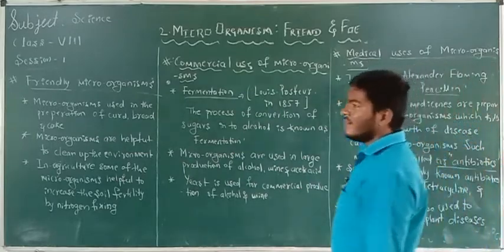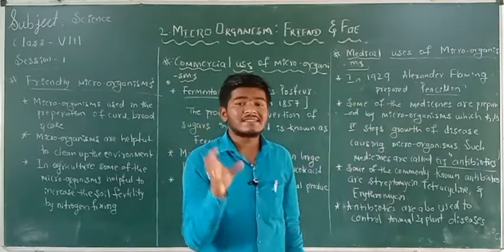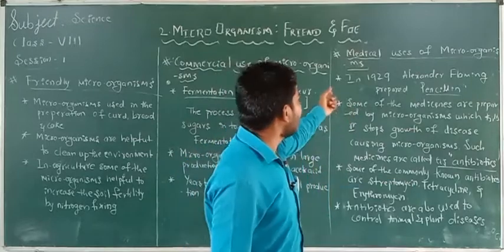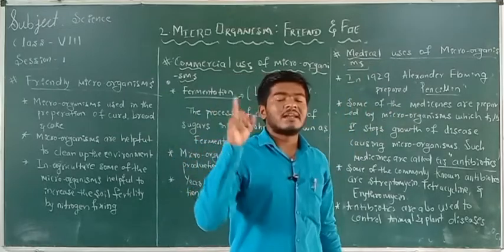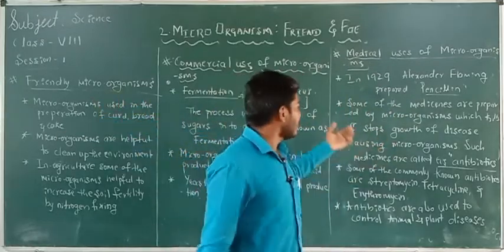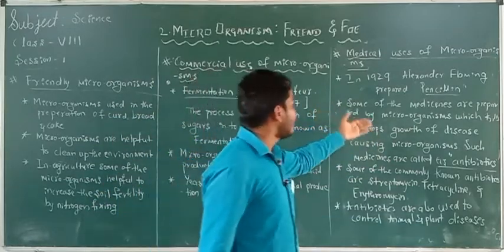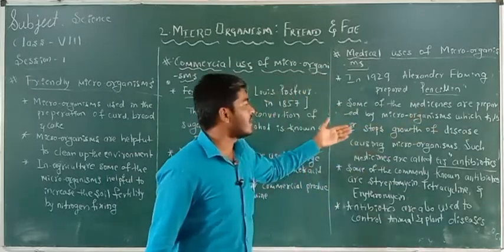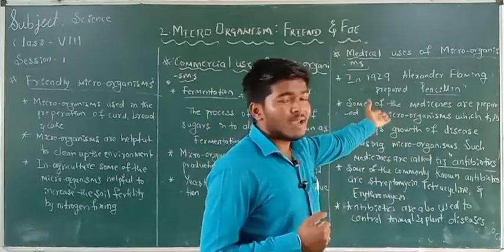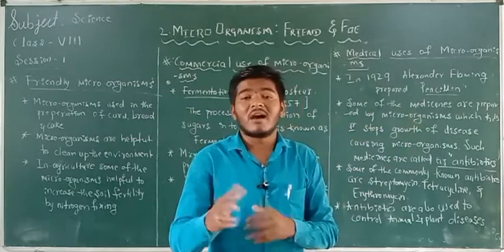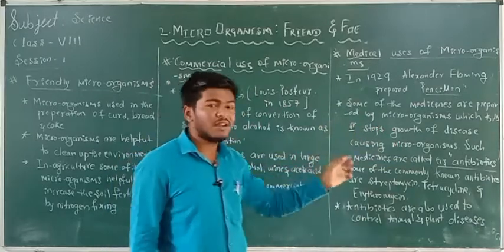Penicillin is one of the injections which we use to control the disease causing bacteria in the wounds. In 1929, Alexander Fleming prepared penicillin. In the penicillin product, one of the microorganisms is used. Not only penicillin, some of the medicines are also prepared by microorganisms, which kill and stop the growth of diseases. In lots of medicines, we use microorganisms which are helpful to kill or stop the disease causing microorganisms or bacteria.